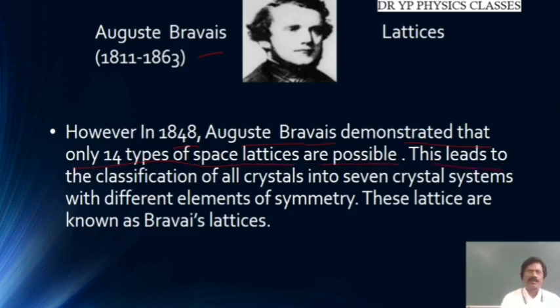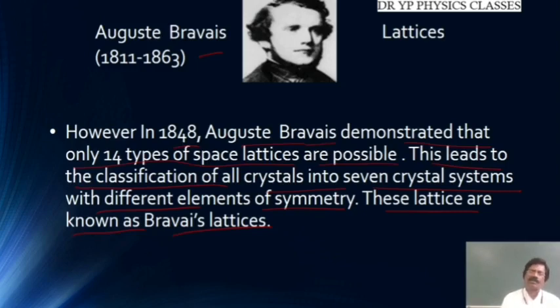This leads to the classification of all crystals into 7 crystal systems with different elements of symmetry. These lattices are known as Bravais lattices. Bravais lattices means the 14 types of space lattices through which all 7 crystal systems have been classified.